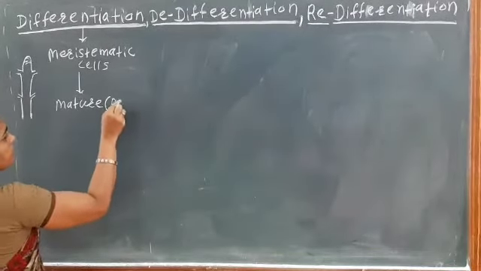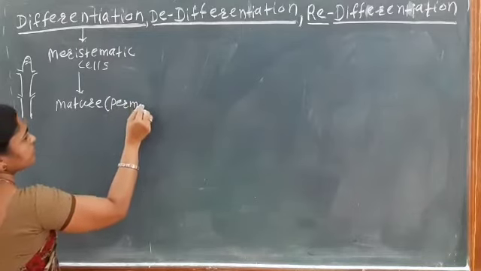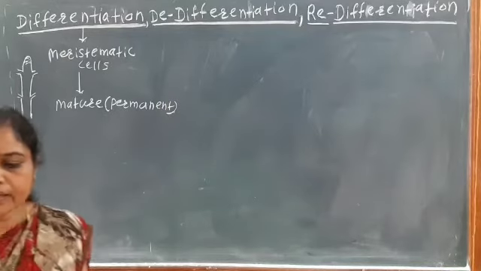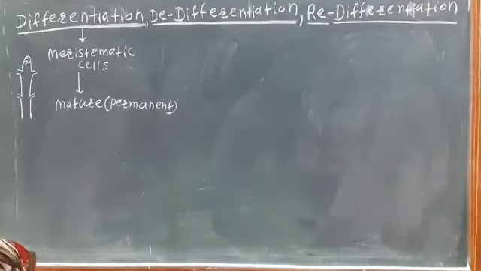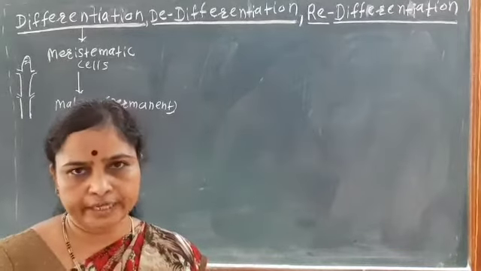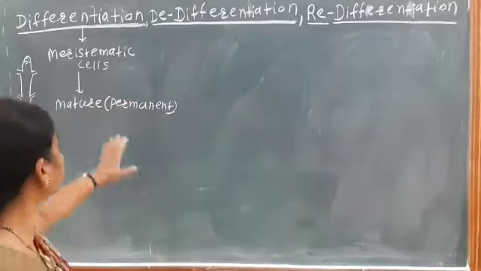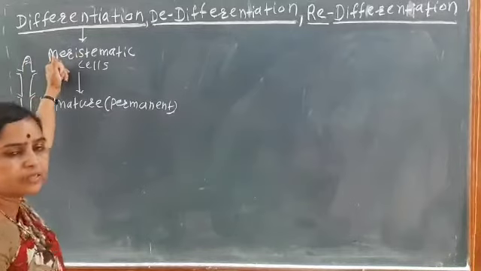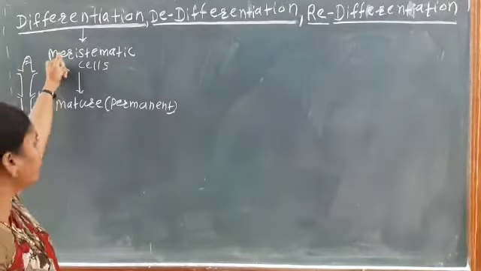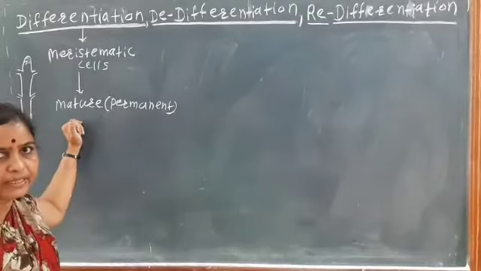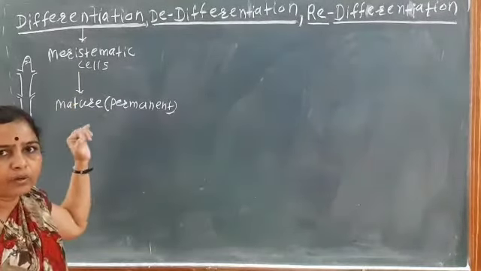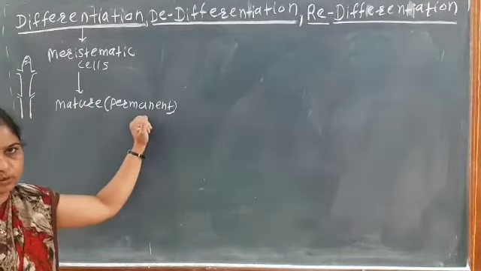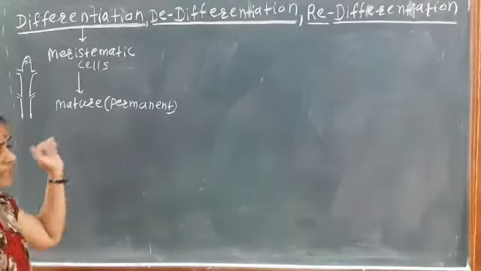The meristematic cells become mature and become permanent. Permanent means that maturation and differentiation take place. Differentiation means that the meristematic cells, which are immature cells, become mature cells. The meristematic cells divide and redivide, and from them the permanent tissue cells are produced. That is, they get mature.